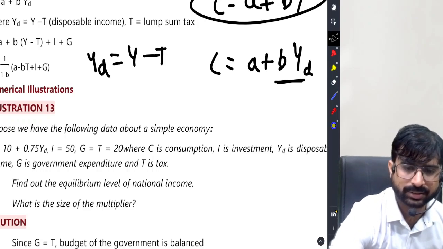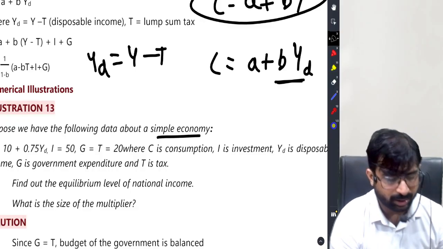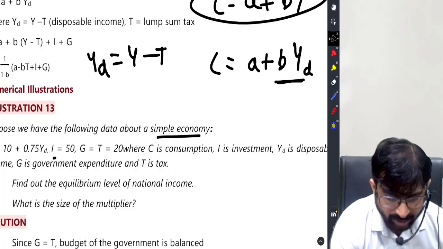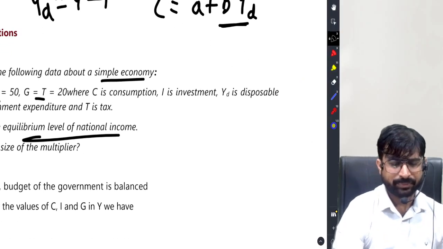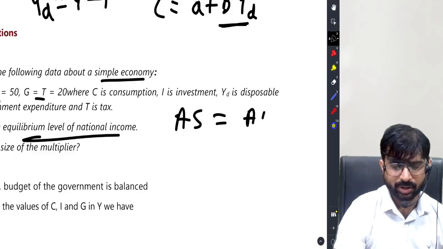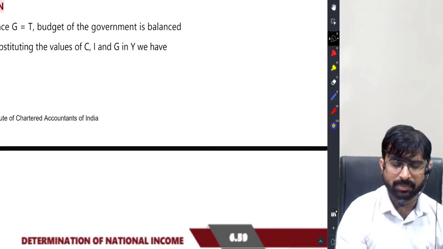Pay attention, class. Suppose we have the following data in an economy. C is this, I is this, G is this, T is this. Find out equilibrium. We know aggregate supply equals aggregate demand.